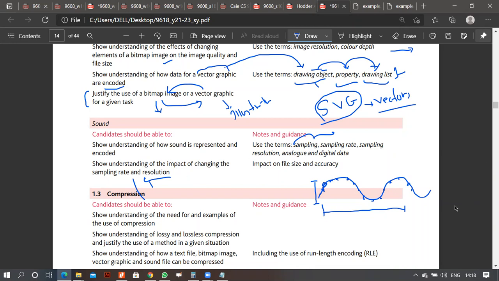So sampling rate means how many samples do I have in one wavelength. Sampling resolution I just told you, and analog and digital data. This is your analog data. Digital data will obviously be in this form, in ones or zeros. That's your digital data. But the most important thing is to know about your analog data, because analog data explains all.